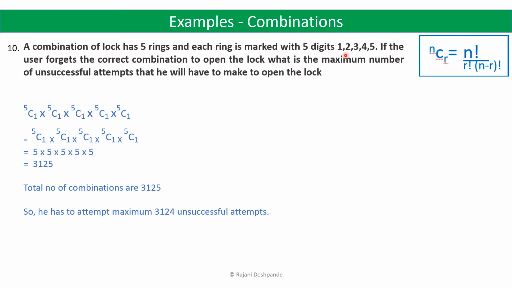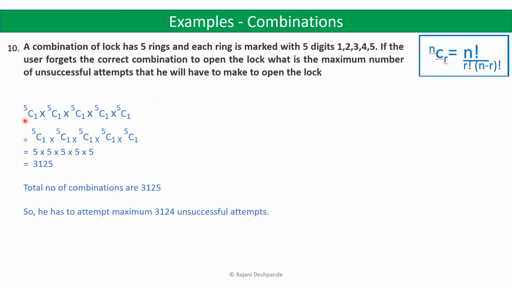So suppose that on the first ring there are 5 digits and we want to select one digit. So that can be done in 5C1 ways. So any one digit, 1, 2, 3, 4, 5, out of these 5 digits you can select on the first ring, and that can be done in 5C1 ways. Similarly on the second ring you can select any one digit.